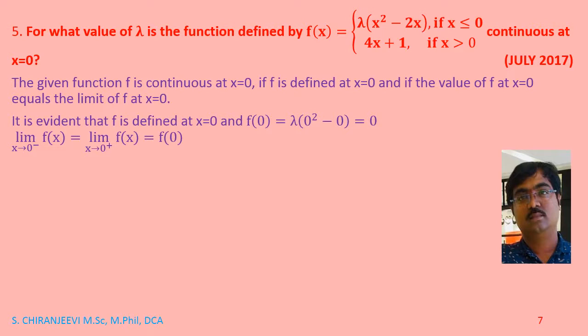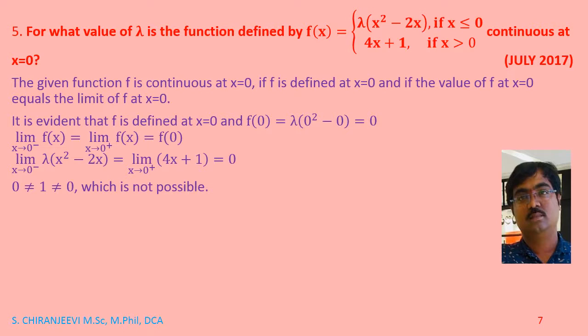Limit x tends to 0 minus f of x equals limit x tends to 0 plus f of x equals f of 0. So limit x tends to 0 minus lambda of (x square minus 2x) equals limit x tends to 0 plus 4x plus 1 equals 0. If you substitute, it will be 0, 1, 0. But 0 is not equal to 1, which is not possible. Therefore, there is no value of lambda for which f is continuous at x equal to 0.